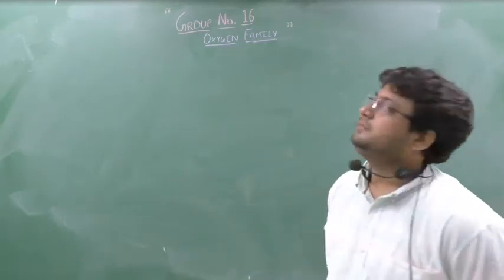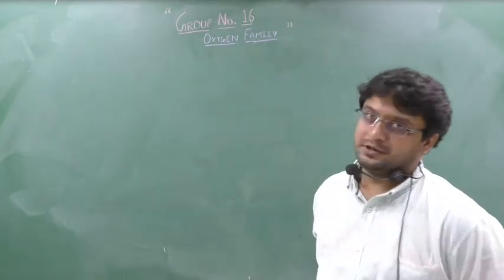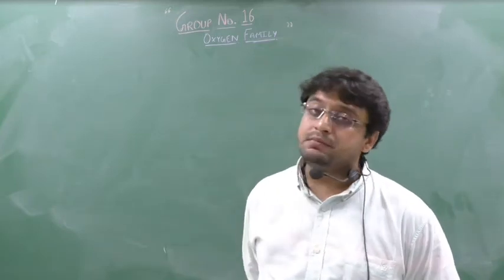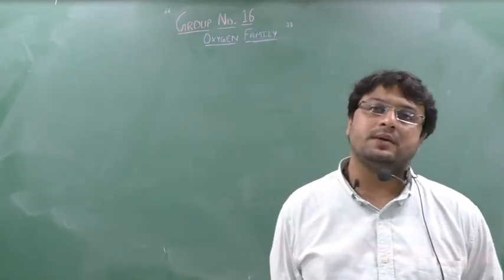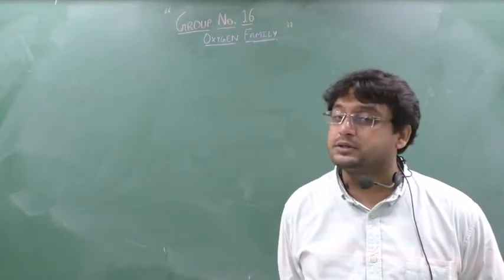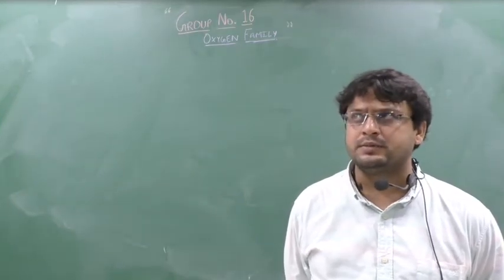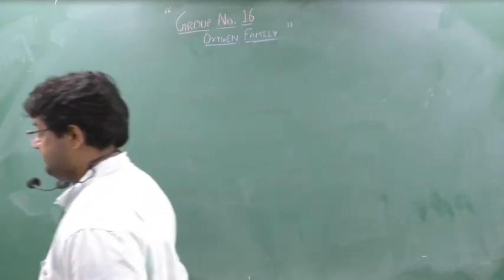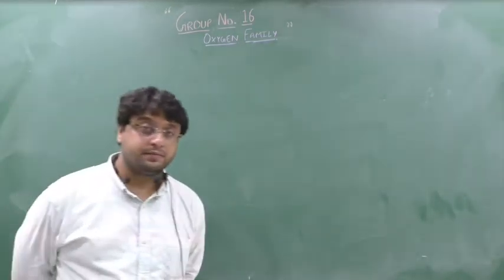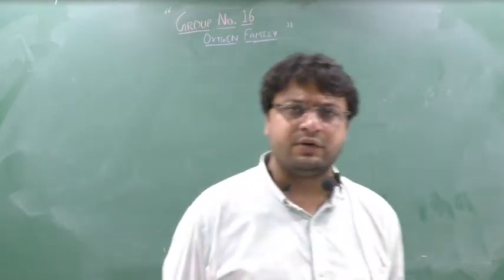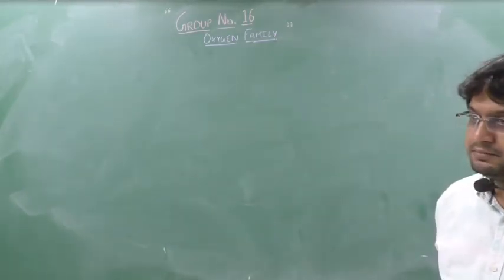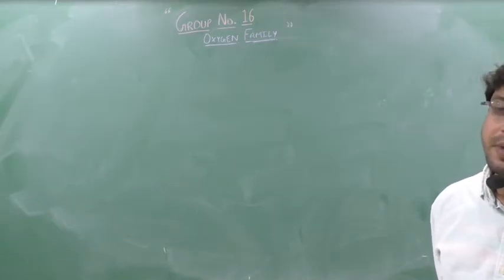Clear? This group is very important, group number 16, okay? And maximum theoretical questions in the exams I have seen are from this group number 16, nearly 3-4 marks. The questions in section C and D may or may not come from this, but 95% will come from group number 16 only, especially section D, the 4 mark question.